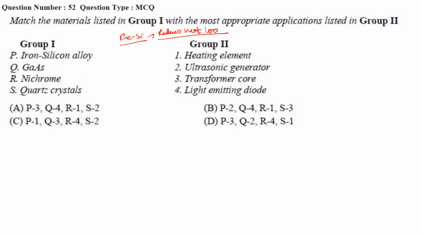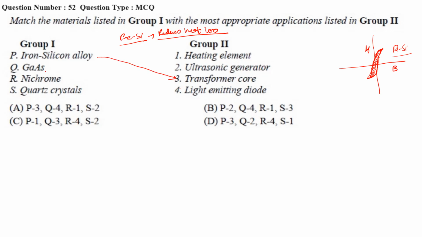Heat loss, how? Because if you see the hysteresis curve, something like H versus B, this hysteresis curve is very thin in the case of iron silicon alloy. That means it minimizes the heat loss, so it is used in transformer steel.